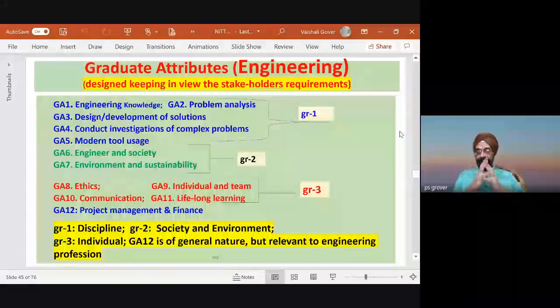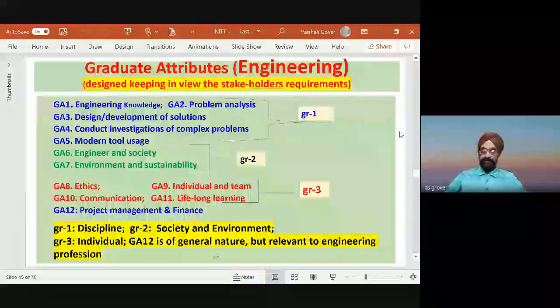So please see here, the graduate attributes have been specified in such a way that an individual becomes a complete or holistic person. Maybe he's an engineer, maybe he's farming, or so on. That's the beauty of outcome-based education. It tries to make a student a holistic student because it teaches those things.